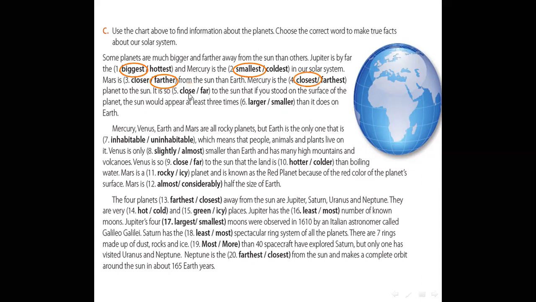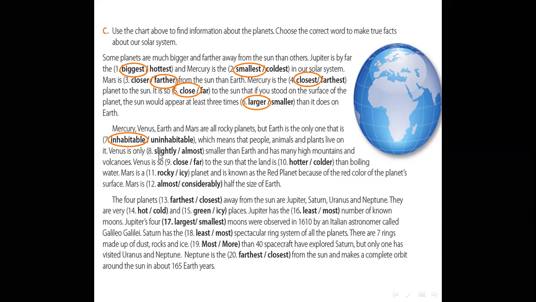It's so close, so near to the sun, that if you stood on the surface of the planet, the sun would appear at least 3 times larger than it does on Earth. Mercury, Venus, Earth, and Mars are all rocky planets, but Earth is the only one that is inhabitable, which means that people, animals, and plants live on it.